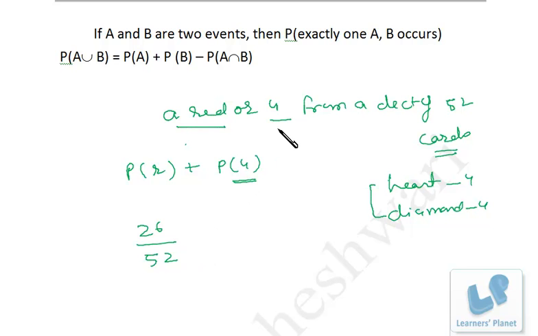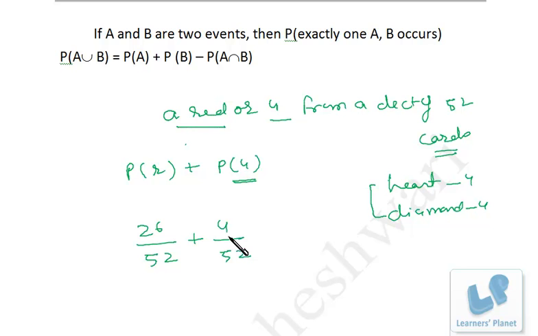Now let's calculate the probability of a four. There are 4 fours out of 52, right? So the probability of a red card is this, the probability of a 4 is this, so the probability of a red or 4 will be this, right? So either this will happen or this will happen, right?